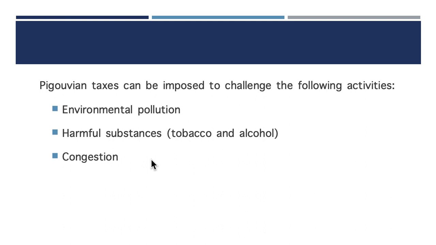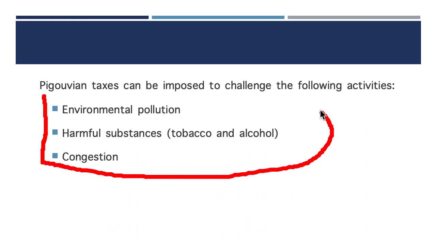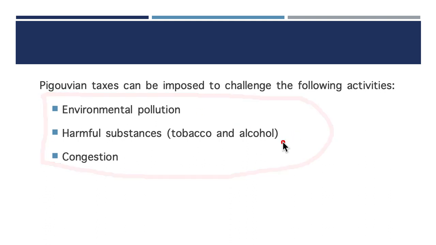We are all aware that when someone smokes in public, the other people are affected, even more than the person who is smoking. Then congestion and so on. These are some examples of negative externalities to the society or to the people around, whom we can call the bystanders.